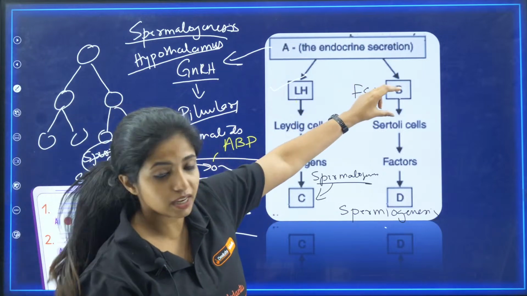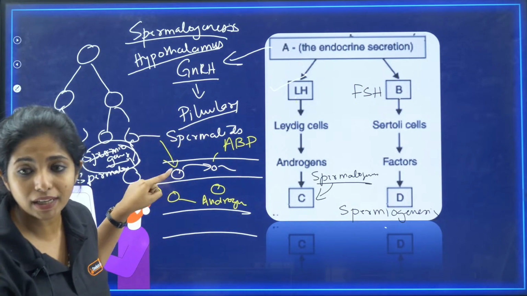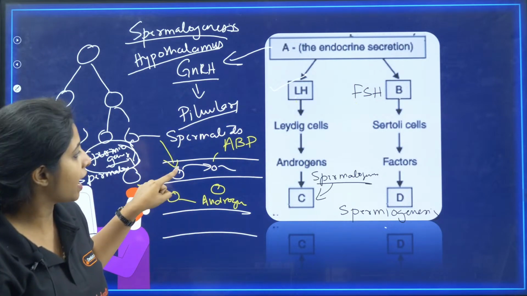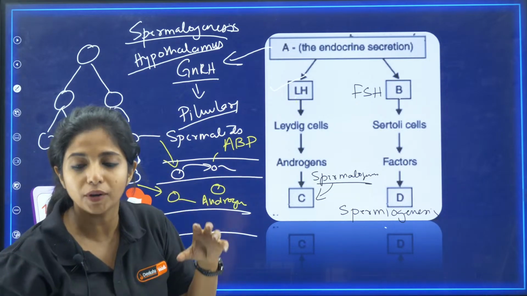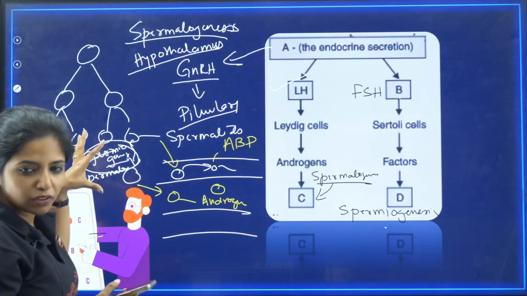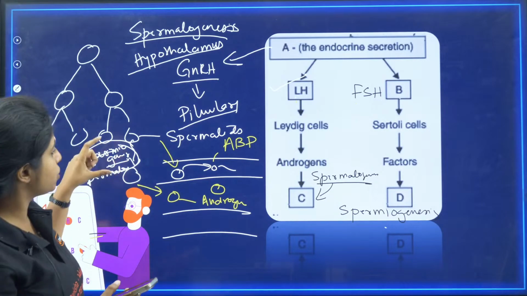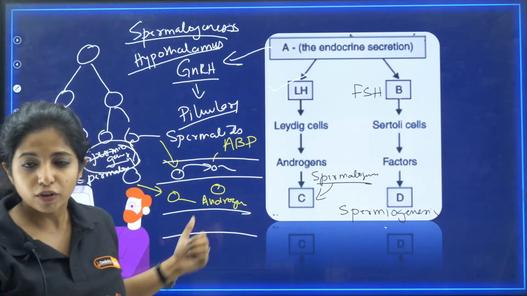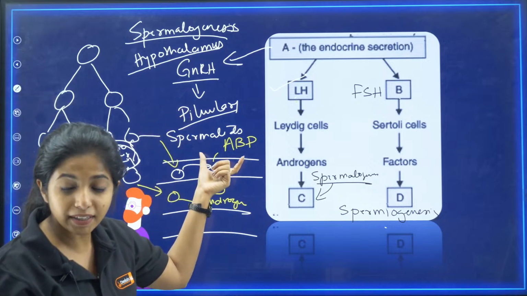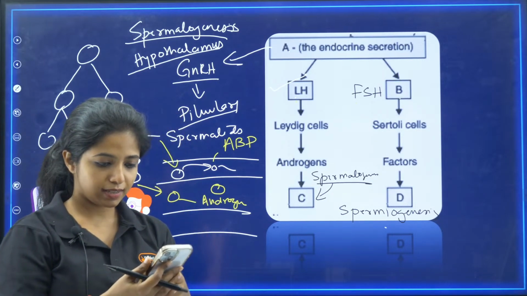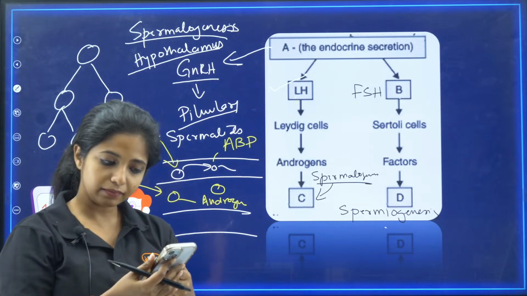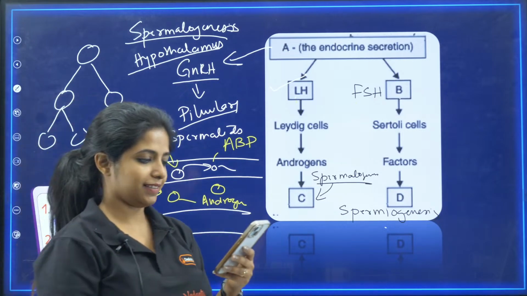Now FSH will be going and acting on Sertoli cells. Sertoli cells will be releasing some factors, that is androgen binding proteins, such that the androgen could come over here, stay over here and help in the process of spermatogenesis, which means conversion of immature spermatids into spermatozoa. Works? So this is your answer.